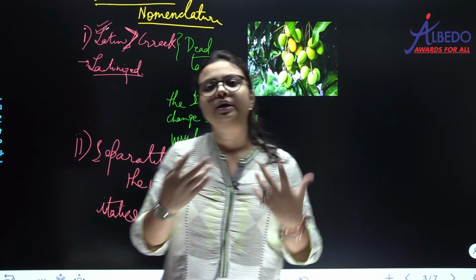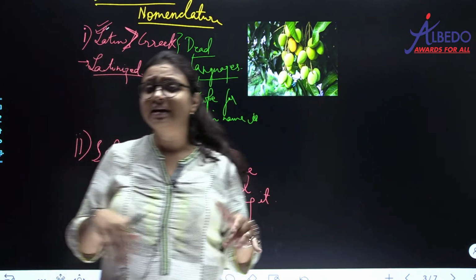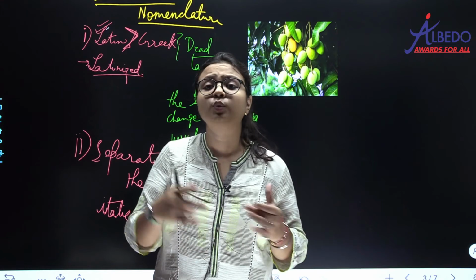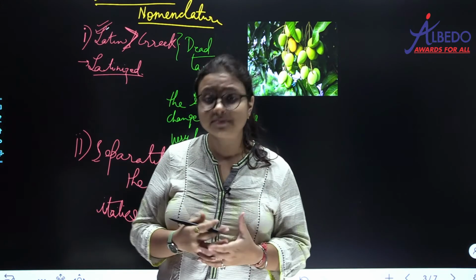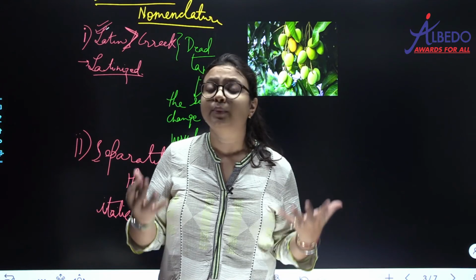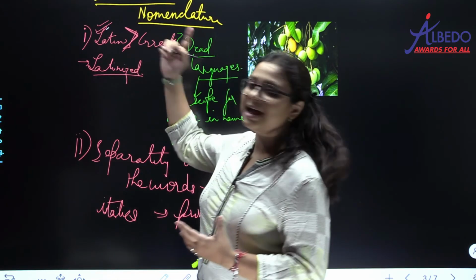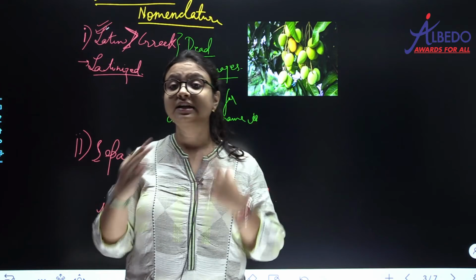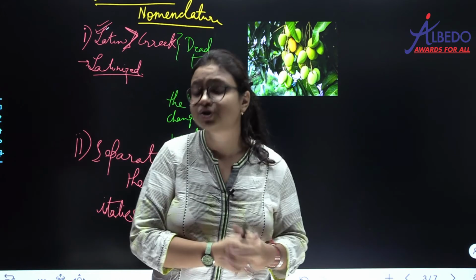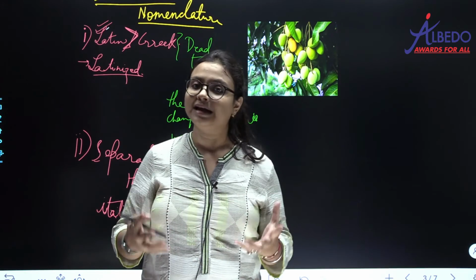Now why are they printed in italics, and why, when we handwrite them, do we underline them separately? We do that to denote their Latin origin. We denote that yes, these scientific names have been Latinized or derived from the Latin language.